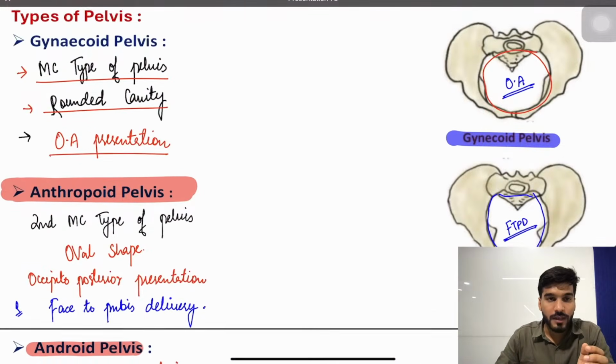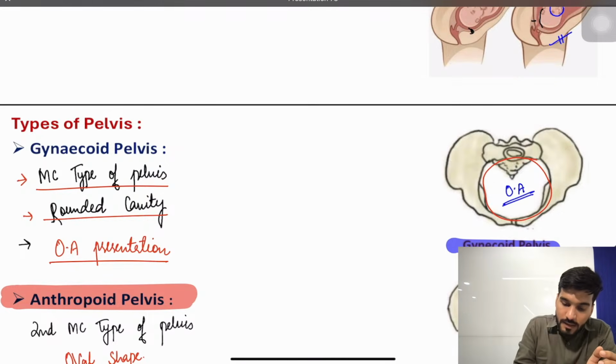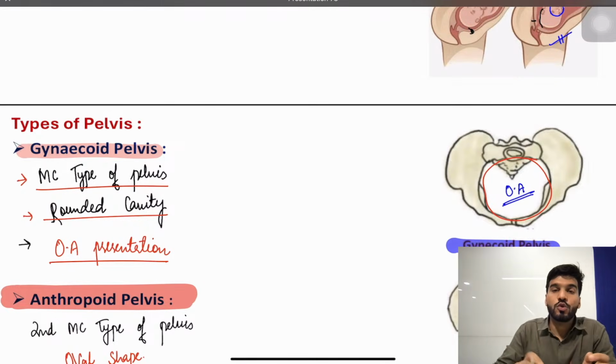Okay. Before that, we discuss the types of pelvis. The most common type of pelvis is the gynecoid pelvis. It has a rounded cavity, so that's why all occipito-posterior presentations convert to occipito-anterior, and they are delivered with the help of a normal vaginal delivery.